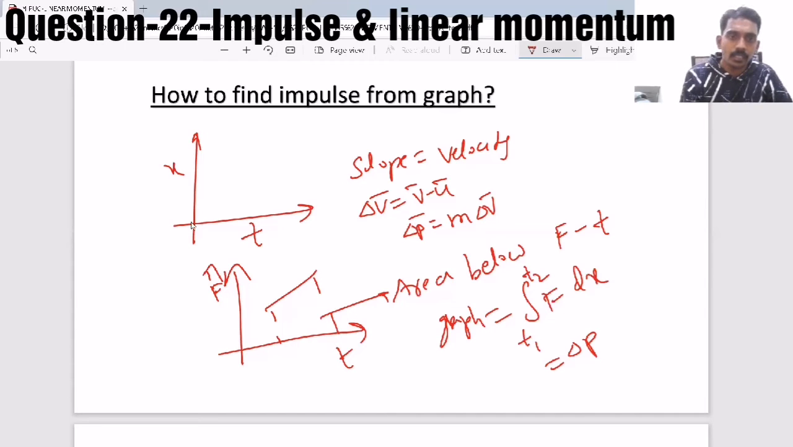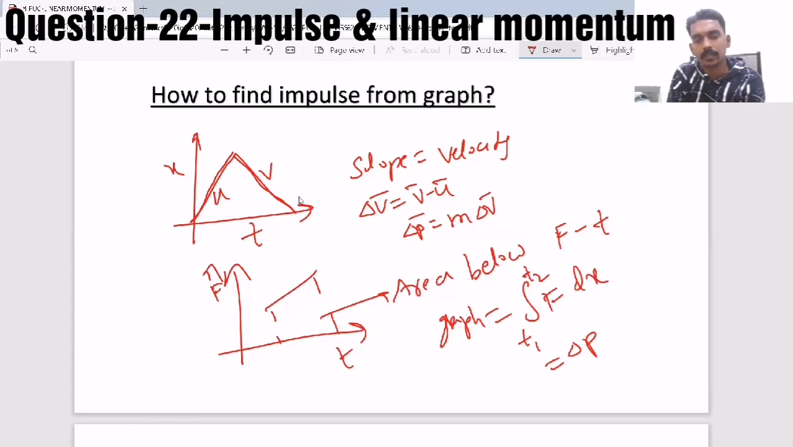Like here, see, this is one velocity and this is another velocity because the slope changed. Here velocity u, here velocity v. Then there is a change in velocity. But for the first line the slope is positive, for the second line the slope is negative, so you have to consider the direction also.